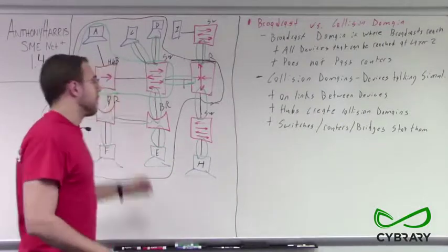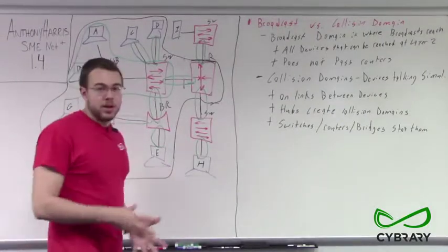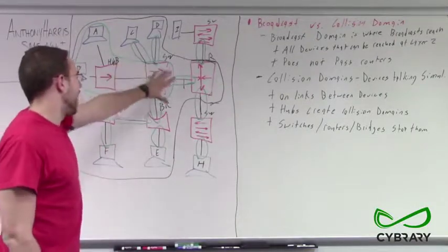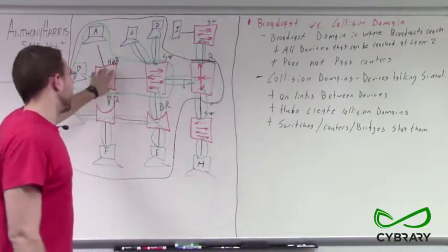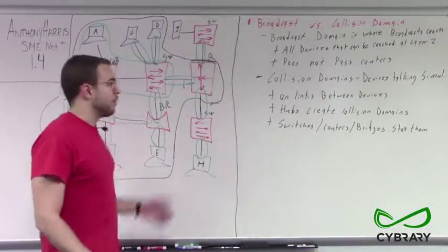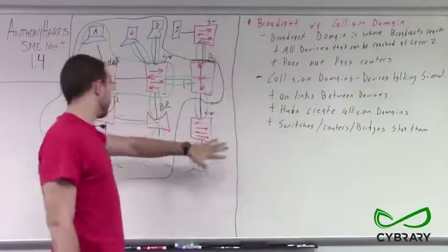But our collision domains can be shrunk. We can mitigate some of those, or shrink and isolate some of those, by removing hubs and replacing them with switches and bridges. So that's the difference between our broadcast domains and our collision domains.